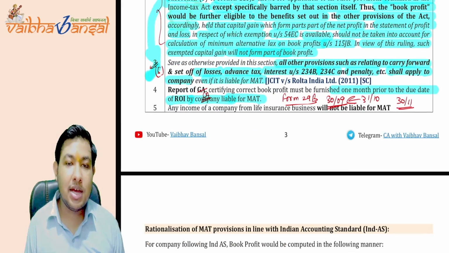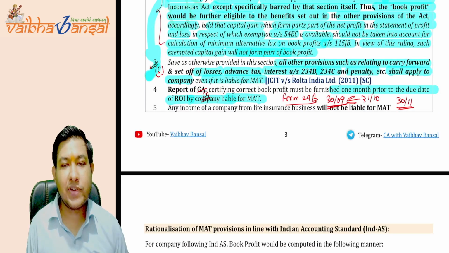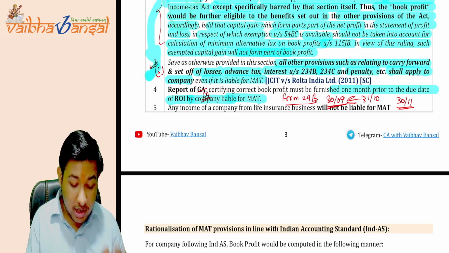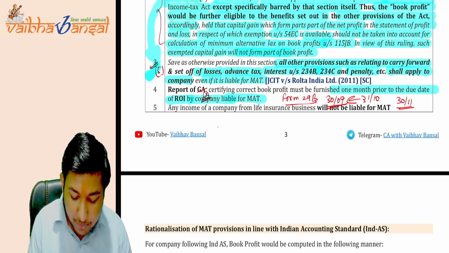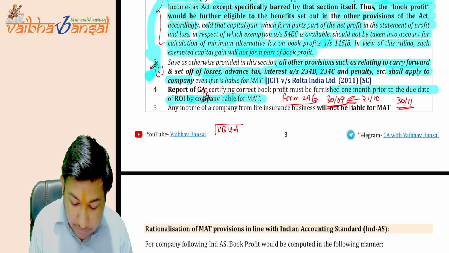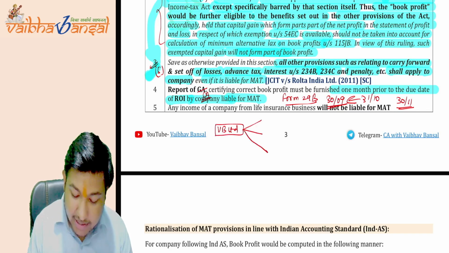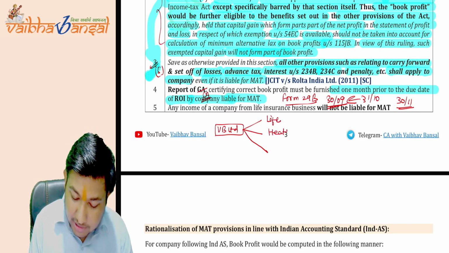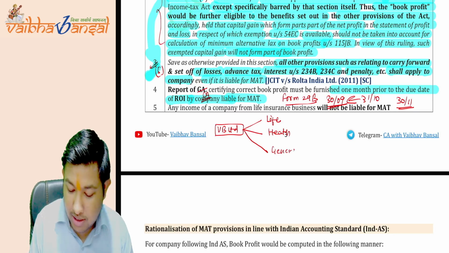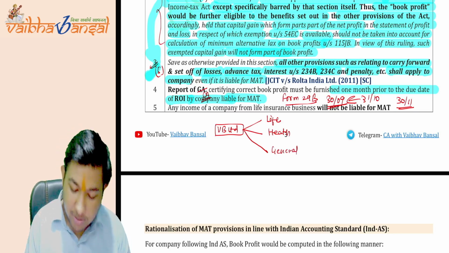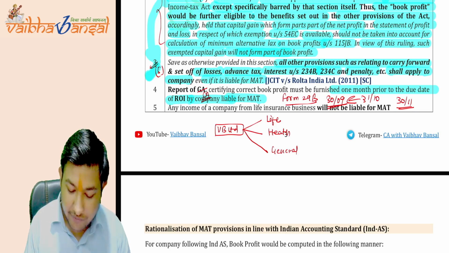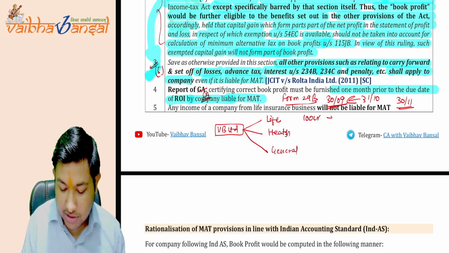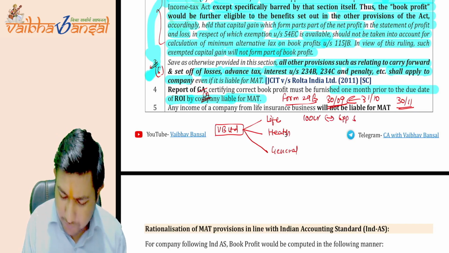Now what it says under point number 5: any income of a company from life insurance business will not be liable for MAT. Now suppose a case where I am PV Limited doing three kinds of business. I'm doing a life insurance business, I'm also doing a health insurance business, and I'm also doing the general insurance business. Suppose the income earned from the life insurance is 100 crores, out of which the expenses incurred are 50 crores.